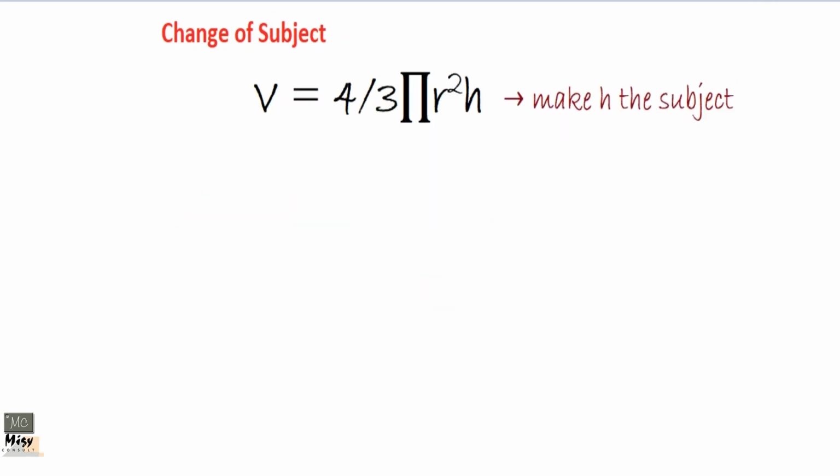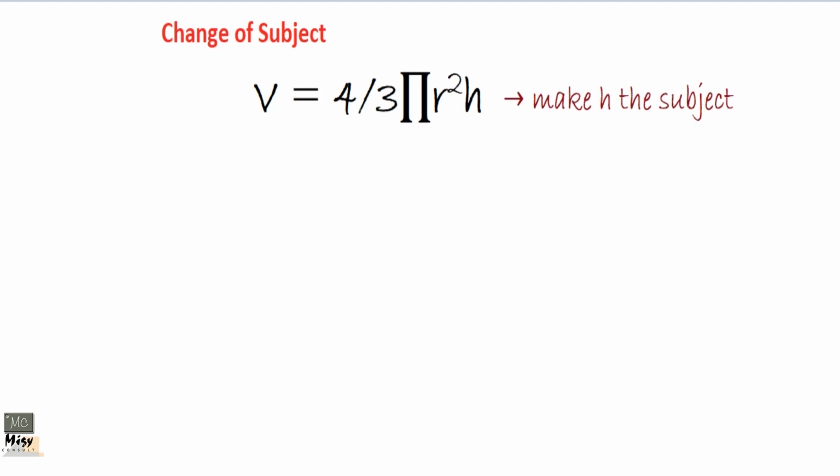Wow, this is another very serious one here, and what we are supposed to do is to make h the subject of this. Now the question is, what do we do? Which one is the weakest link? This time around there is not much of a weakest link, because all of them are multiplying except the 3, which is dividing.